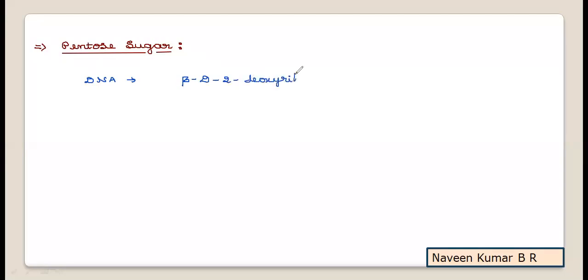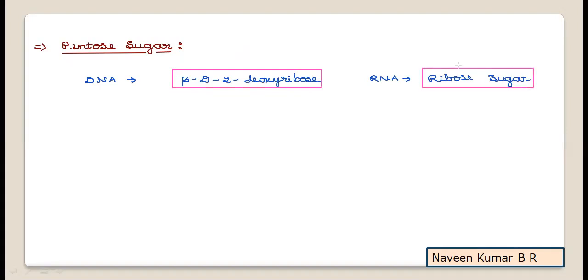2-deoxyribose, whereas the pentose sugar which is present in RNA is ribose sugar. In the case of DNA, the sugar present is beta D-2-deoxyribose, and the sugar which is present in RNA is ribose sugar. So you can easily remember with the help of structure.